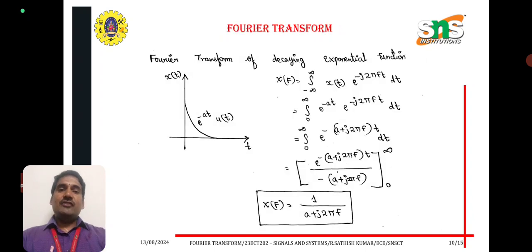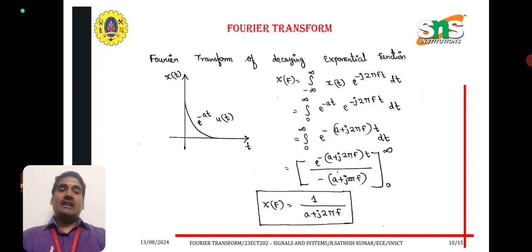Now we can see the Fourier transform of the decaying exponential function, that is e power minus at into u of t. Formula of the Fourier transform: X of f is equal to integral over minus infinite to plus infinite x of t into e power minus j 2 pi f t into dt. Substituting e power minus at into u of t, the condition is 1 for t greater than or equal to 0, 0 for t less than 0. That's why we can take the limits from 0 to infinite.